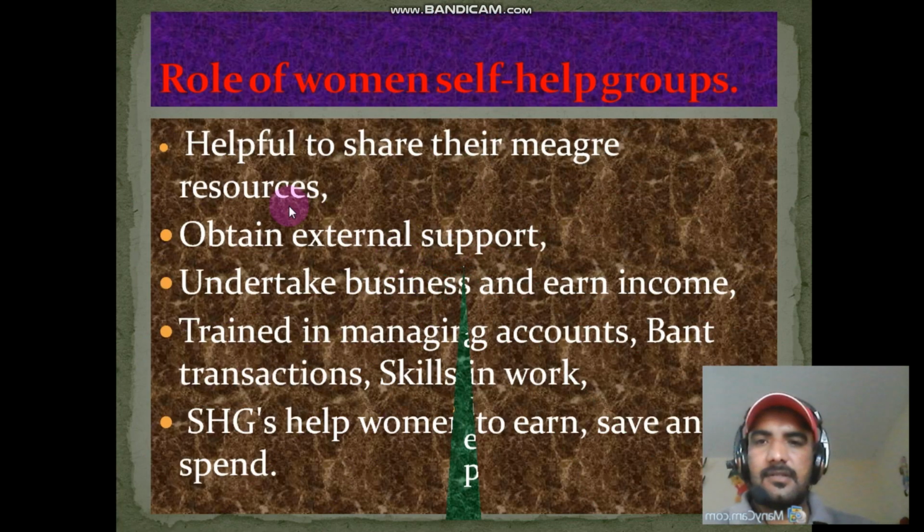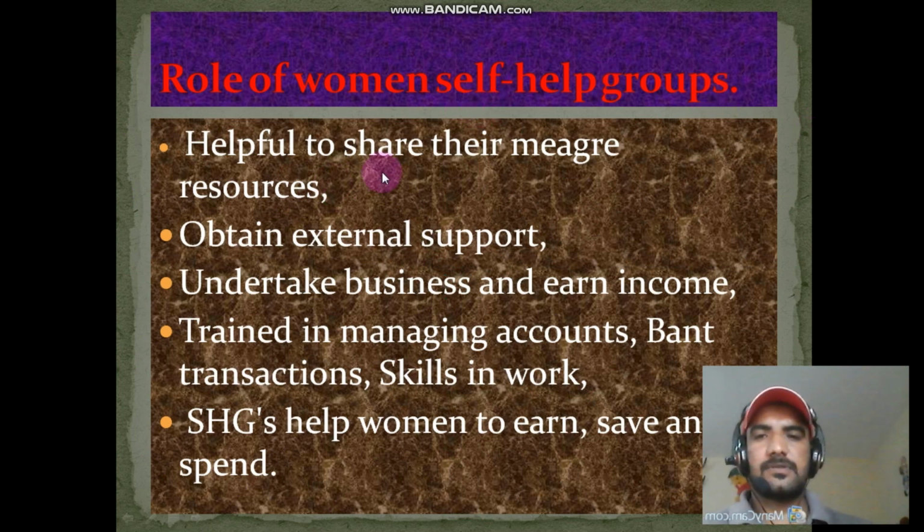Go to next question. That is the role of women self-help groups. Nowadays there are Stree Shakti Sanghas organized in every village. So how are they helpful? They help to share their meager resources, obtain external support, undertake business and earn income, and get trained in managing accounts, bank transactions and skills in work. Self-help groups help women to earn, save, and spend. So women self-help groups work for the upliftment of women. That is the role of self-help groups.